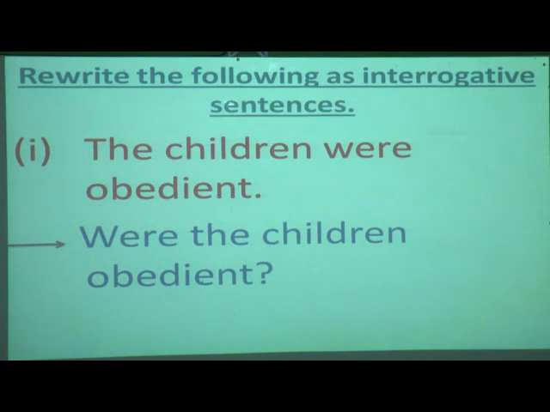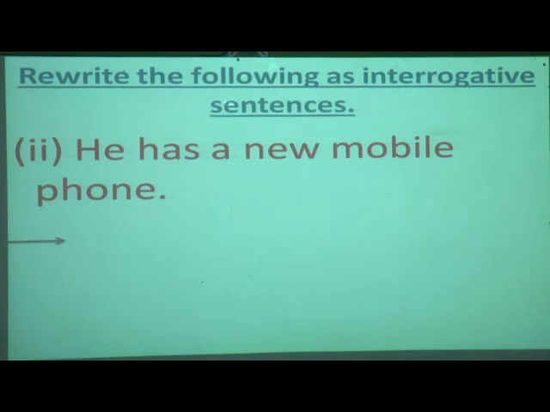Copy down in your book, students. Next, see, you have to be very fast while writing. Second, he has a new mobile phone. Second one is: He has a new mobile phone. So what is the verb over here? Has. Now what are you going to do with this verb? You are going to shift it before the subject. What is the subject over here? He. So what is the answer? Yes, Has he a new mobile phone? And at last, a question mark.